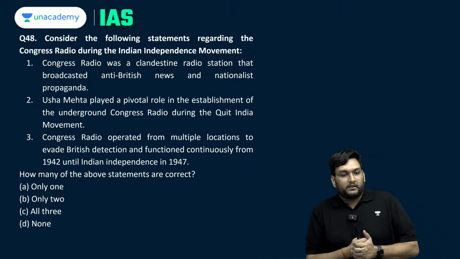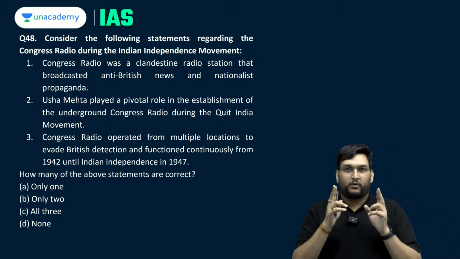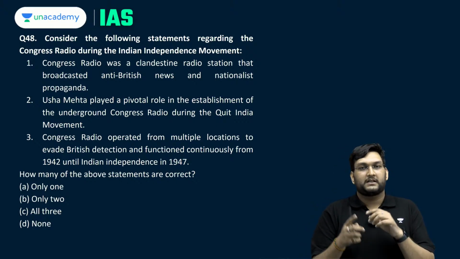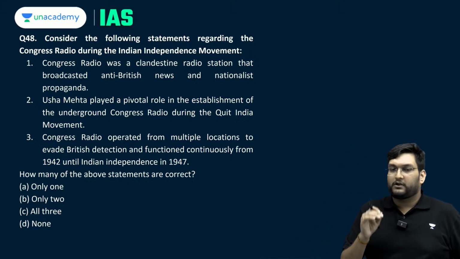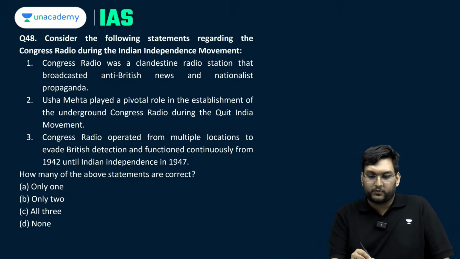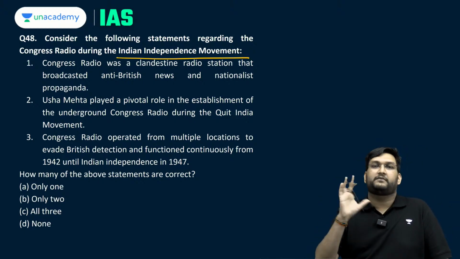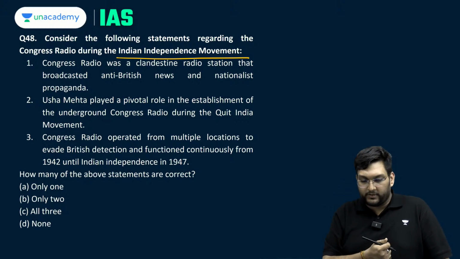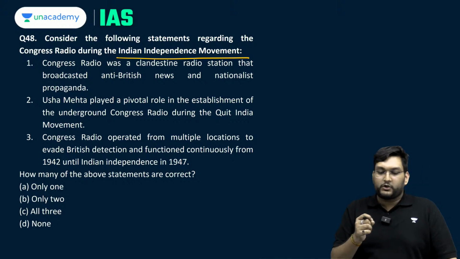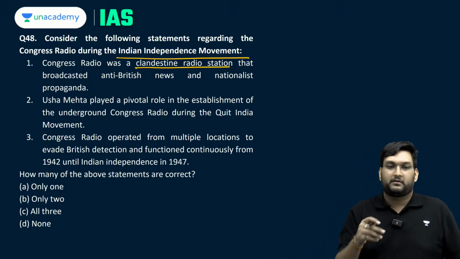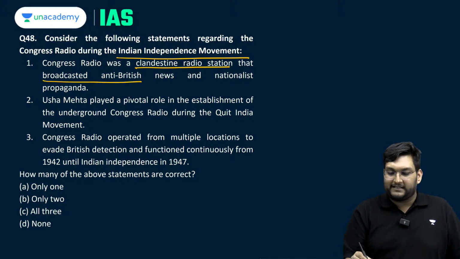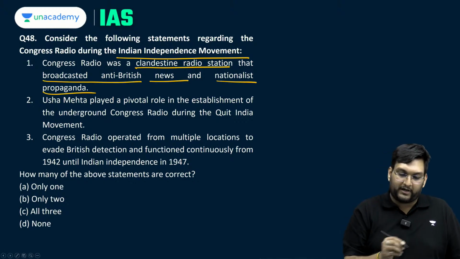Okay, again from current affairs, was in the news, there's a series on this recently in one of the OTT platforms. Consider the following statements regarding the Congress radio during the Indian independence movement. Specifically, it is referring to a Congress radio established during the Quit India movement. The Congress radio was a clandestine, which is something illegal, radio station that broadcasted anti-British news and nationalist propaganda.